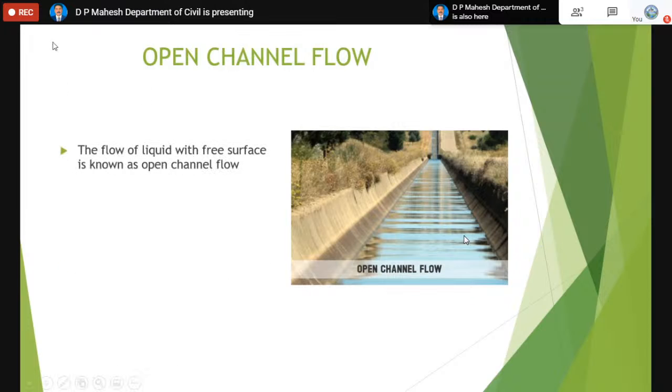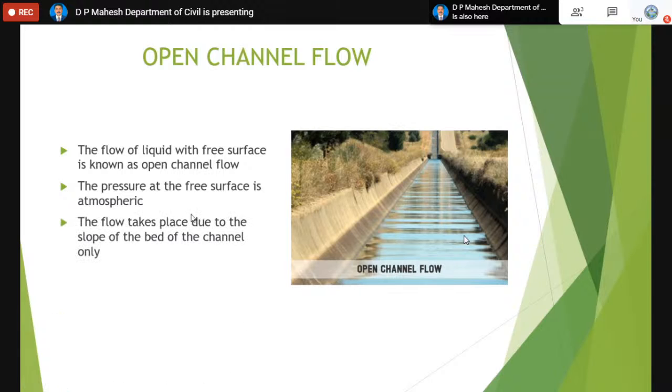Now, open channel flow is by definition the flow of a liquid with a free surface. The pressure at the surface is always atmospheric, since the free surface, the topmost layer of the water in the channel, is kept exposed to the air. The flow takes place due to the slope of the bed of the channel only. So in most cases in the open channel, the flow takes place by gravity, not by pressure.